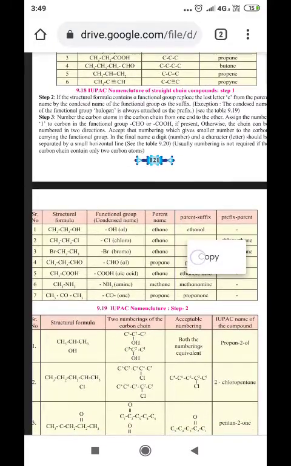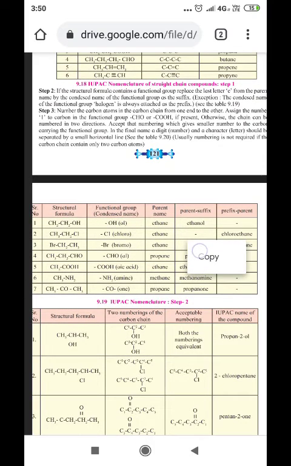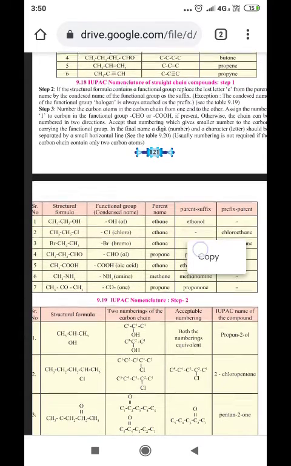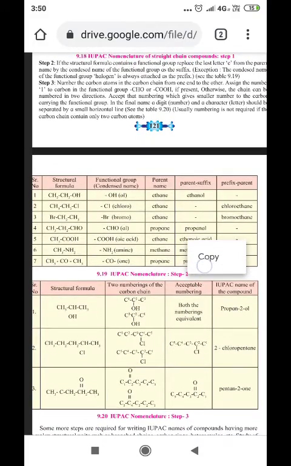So whichever carbon contains the functional group, the least number should be given to that carbon. That is, you can number the carbon atoms either from the left hand side or the right hand side, but we have to accept only that numbering which gives the smallest number to the functional group. This is how step 3 is followed.